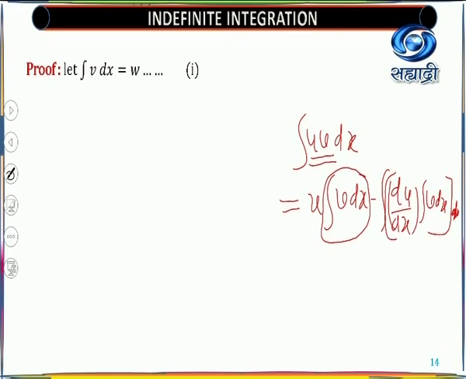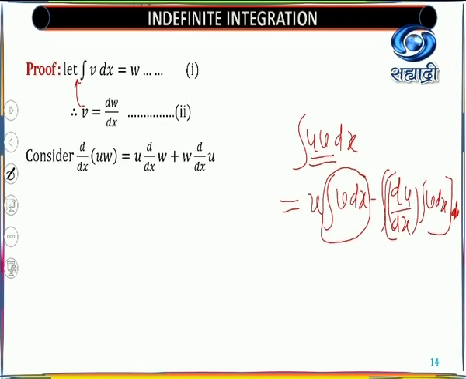So let us assume that integration of v dx is equal to w, that you will get some function w of x. Once you get this, the definition says that v equals dw by dx, because it is an antiderivative. So you will get v equal to dw by dx. So by definition, integration of v dx equals w. Okay, so we come across this one.